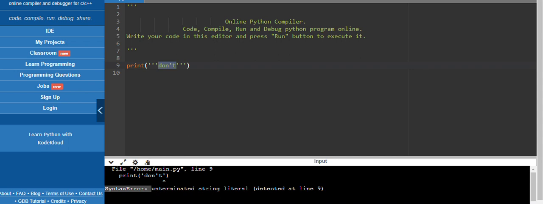Most probably everyone will be using the double quote only. In this scenario we must use the double quote only. If not, we'll get this type of error, like a syntax error. So to solve this type of error we have to use double quote only.